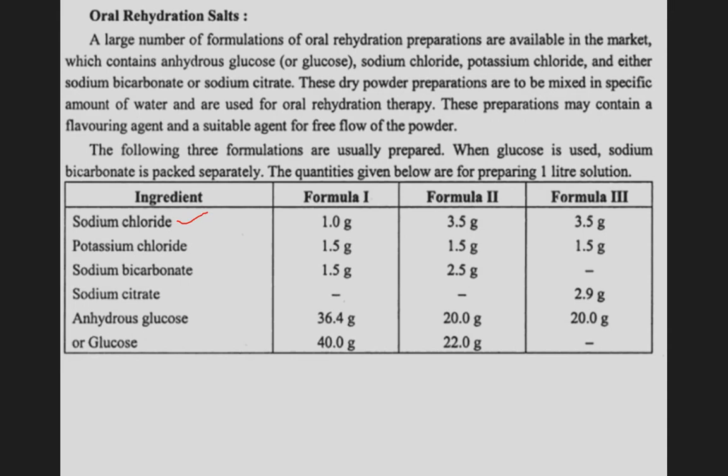These three formulas are there according to their requirement. For sodium chloride: formula 1, 1.0 gram; formula 2, 3.5 gram; formula 3, 3.5 gram. Also here the content is written: potassium chloride, sodium bicarbonate, sodium citrate, anhydrous glucose.